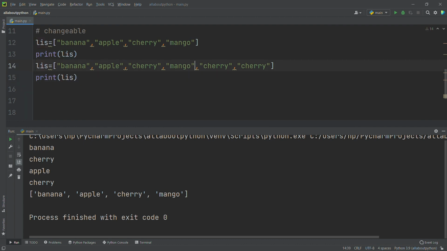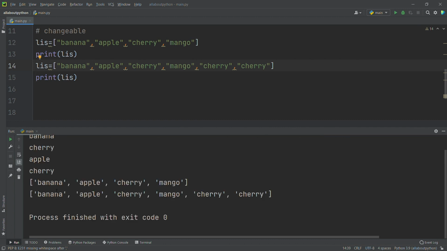See, if it does not accept duplicates, it is going to throw an error, right? See, now it's printing normally, it's not throwing any error, in the sense that duplicates are allowed in a list. And here up to now I had given only one type of data. What's the data type? String.